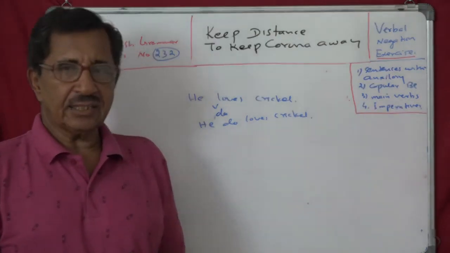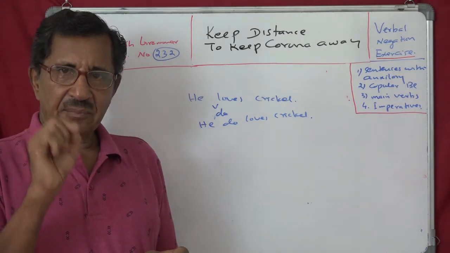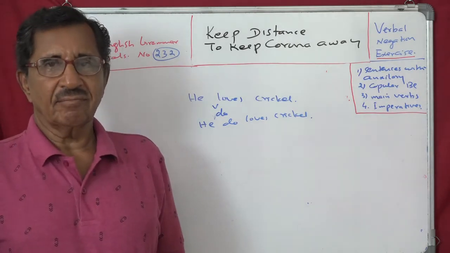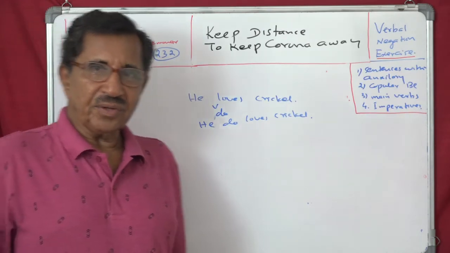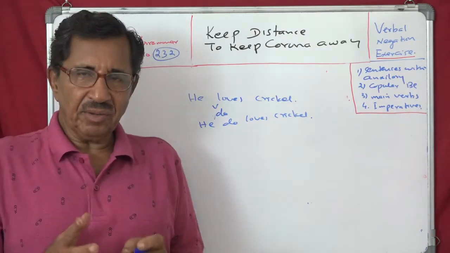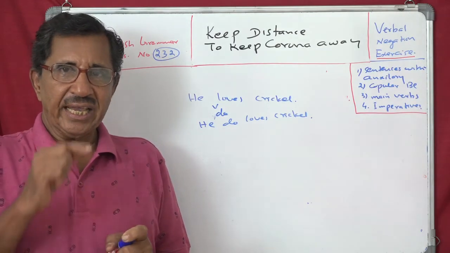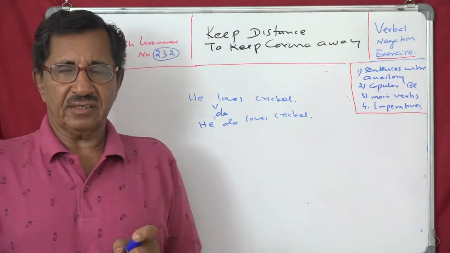Now in English there is a rule that a tense marker can be attached only to an auxiliary. Here do is an auxiliary. Or put it in another way, tense markers are always attached to the extreme left element in a verb phrase.